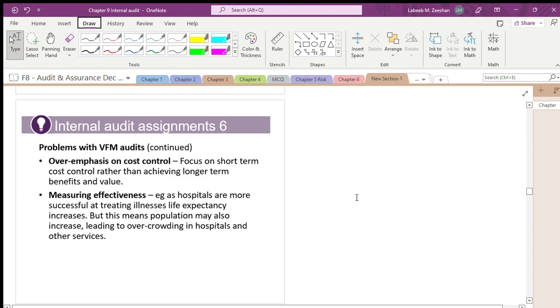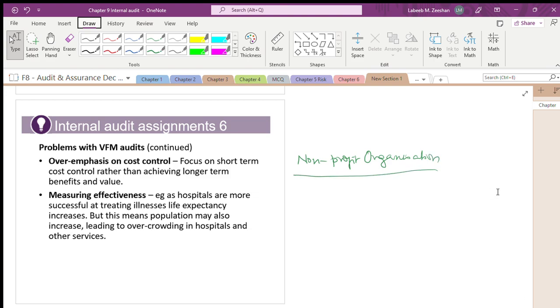Is it? What about a not for profit organization? They will overemphasize cost. This is the inbuilt problem of non-profit organizations. Very simple. Is it right? See, you should understand what a non-profit organization is. Non-profit organizations basically work on donations.